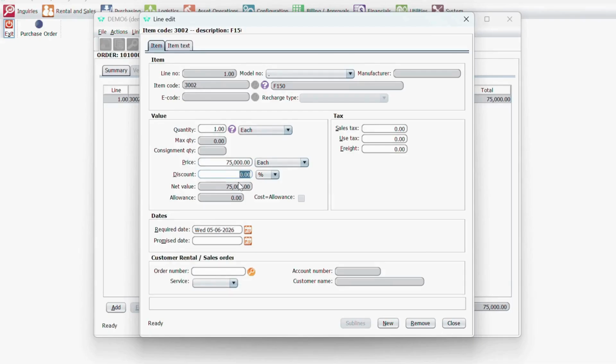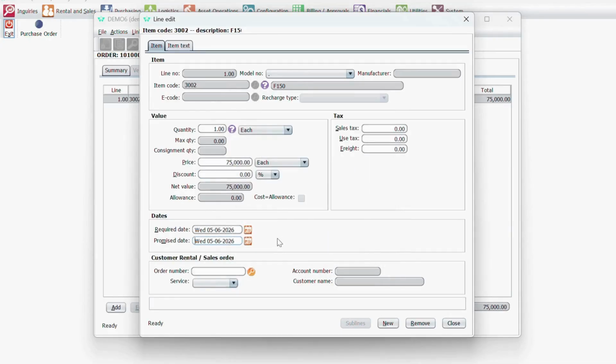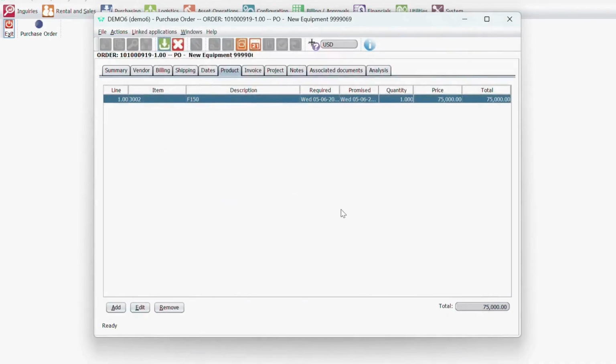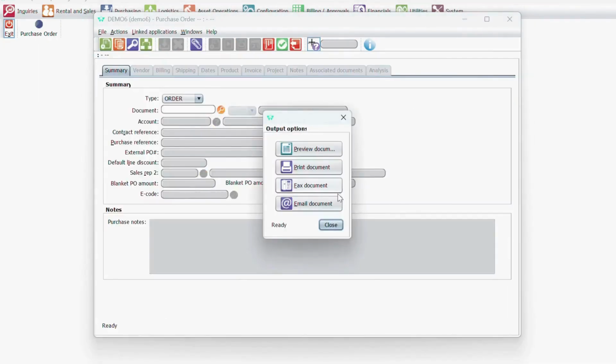You can add a discount here if you want to. You can put sales tax, use tax, freight, things like that if you needed to. Down here you want to put order date's going to be today, and then the promise date's going to be today, just for an example. But let's just say the vendor says they can have it to you in 3 months. You could put that information there. From here, you're going to close that. You've added the item to the purchase order, and you're going to close that.